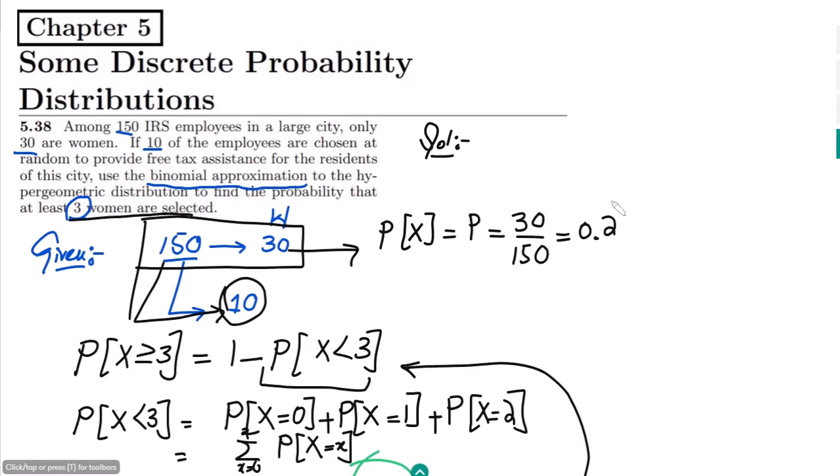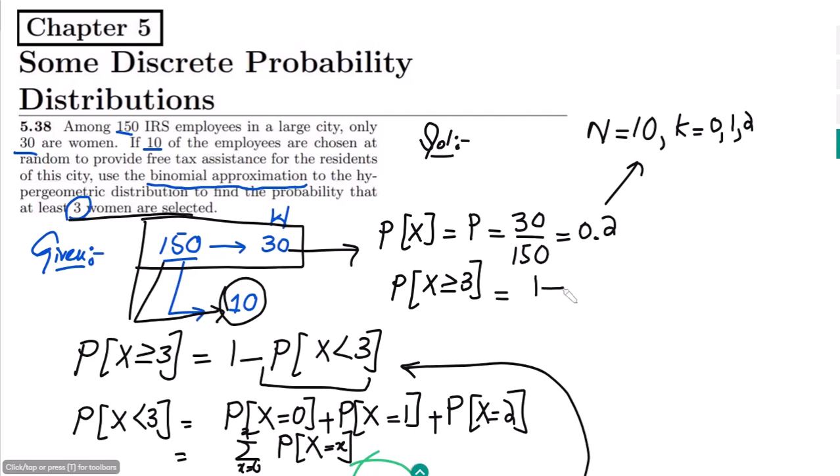The number of trials here is 10, while the values of k would be 0, 1 and 2. We have to find them and then subtract them from 1. So the probability that x is greater than or equal to 3 is 1 minus the probability that x is at most 2.